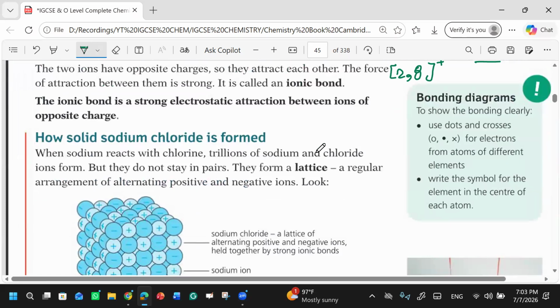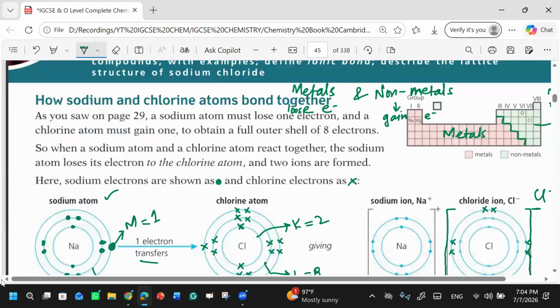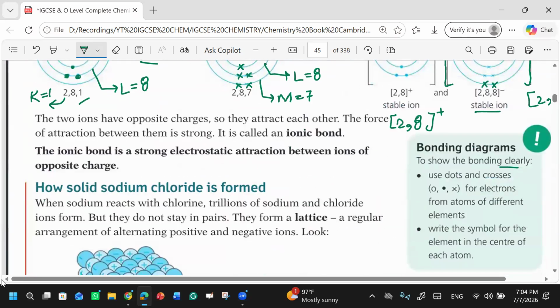Now they have mentioned this bonding diagram to show the bonding clearly. Use dots and crosses for electrons from atoms of different elements. Write the symbol for the element in the center for each. Basically, they are saying that for a neutral species we can simply write sodium like this, but once it has lost an electron, it will be written like this.